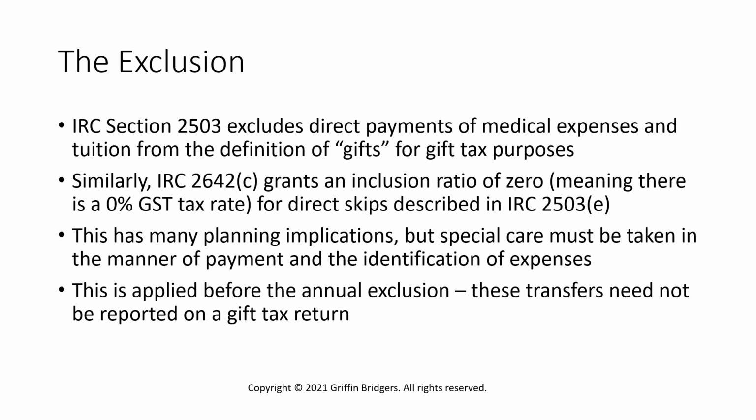In that case, this type of transfer is also excluded from the generation skipping transfer tax, because Code Section 2642(c) gives this type of transfer an inclusion ratio of 0, meaning that there is a 0% generation skipping transfer tax rate. Now, there's many planning implications here and many ways you can take this, and a lot of them are pretty intuitive when you think about it.